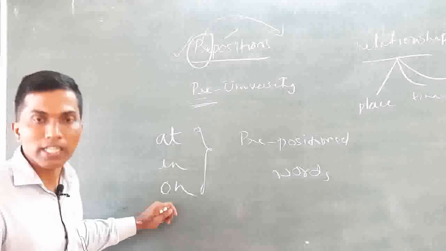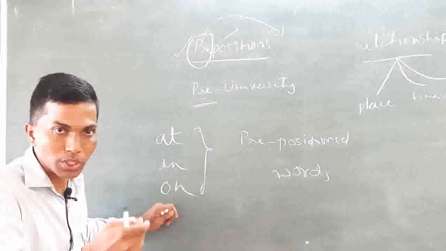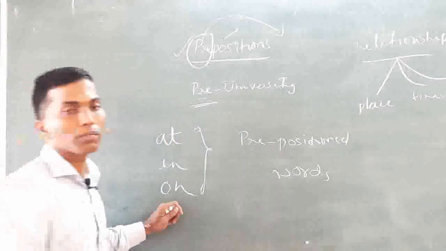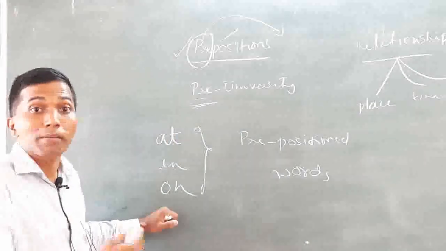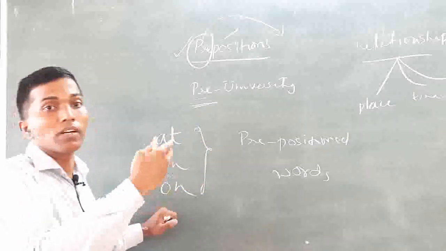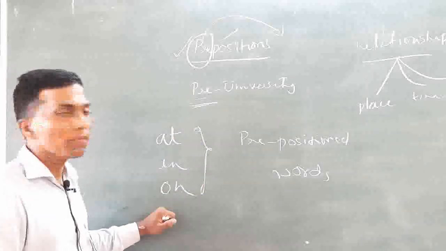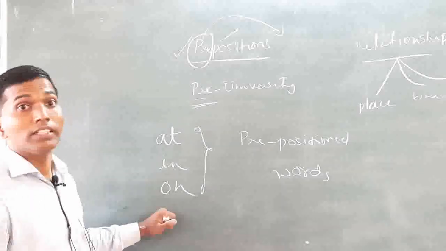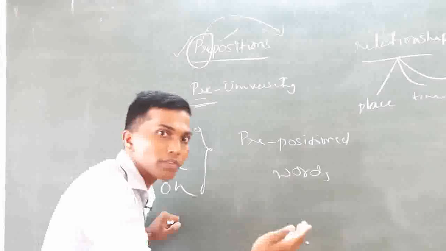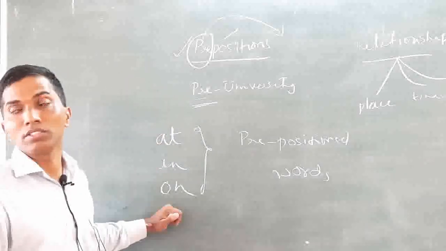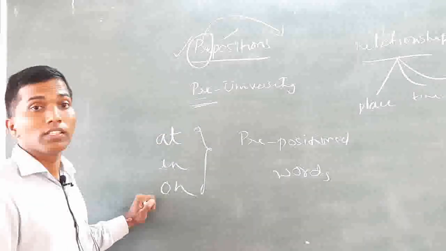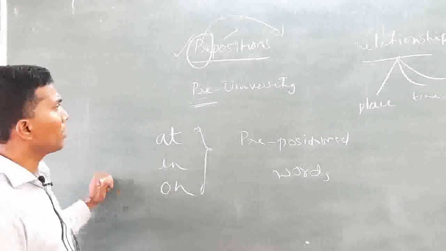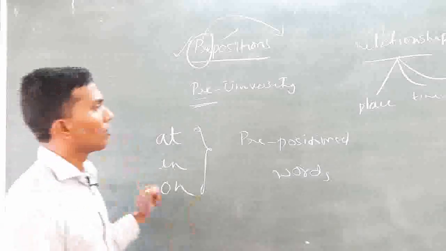That's why whenever there is a preposition, what does it do? It establishes a relationship. One of the meanings, one of the important concepts, it establishes a relationship. Does it do only that, or does it do something else? It does establish a relationship. There is another thing that it does. Let's look at that now. What else does it do?